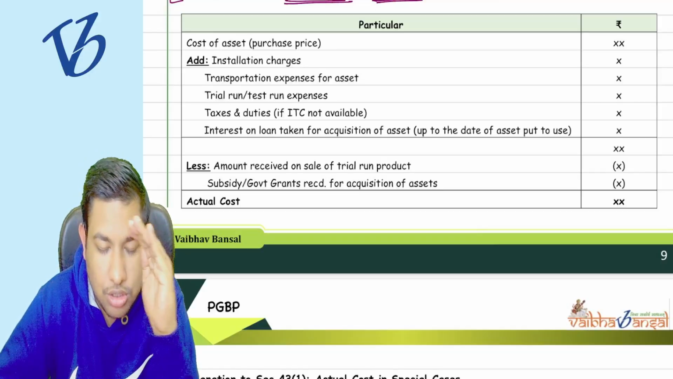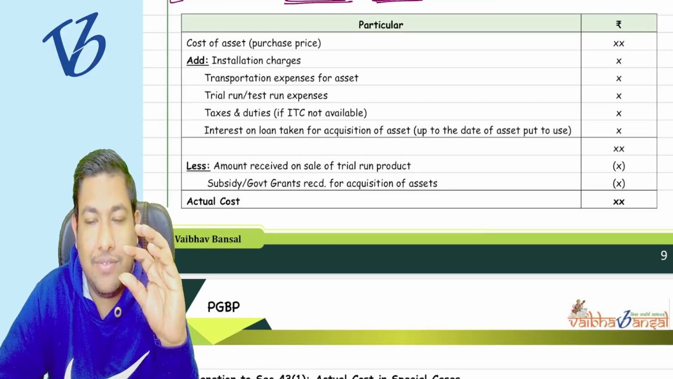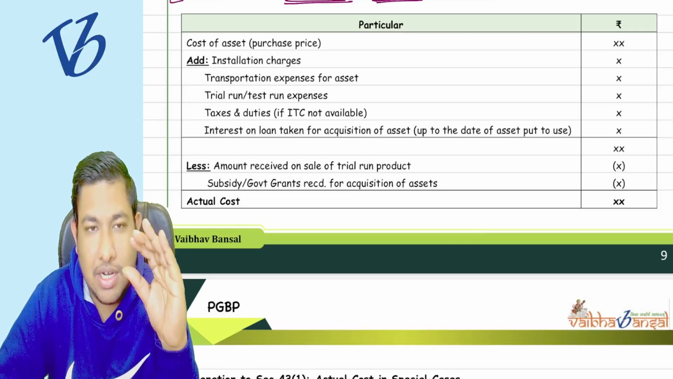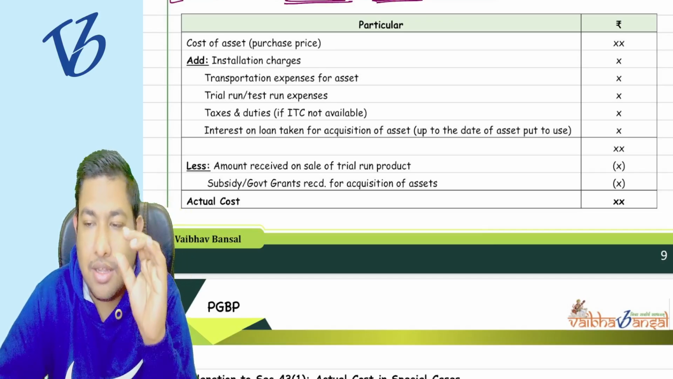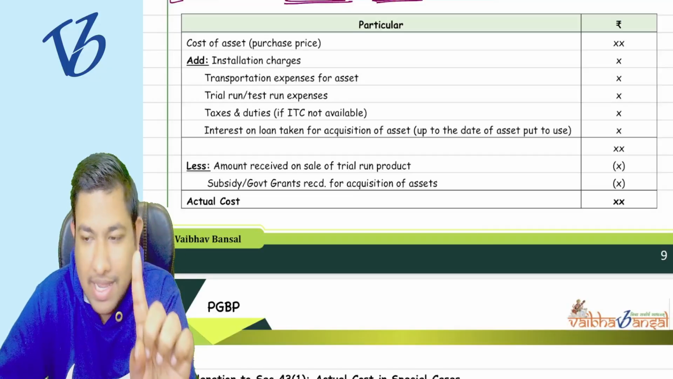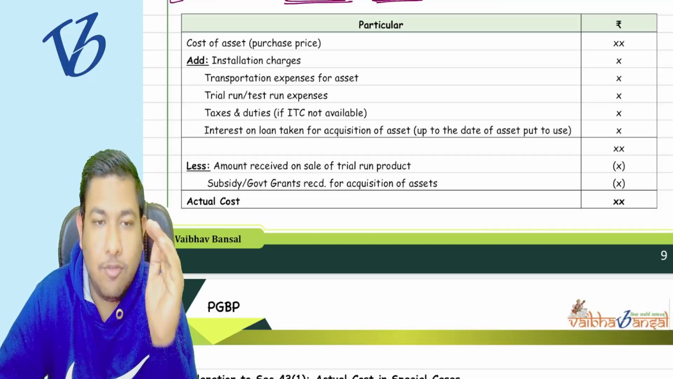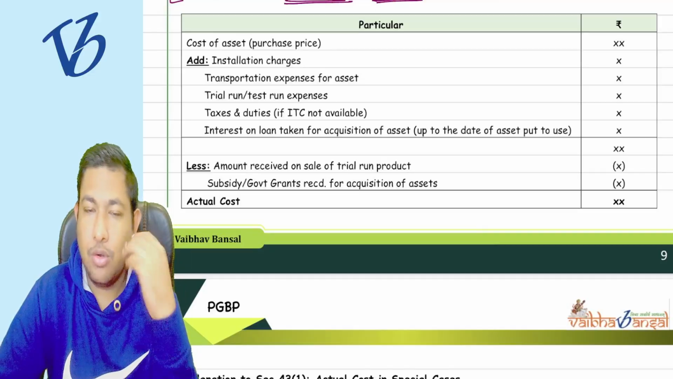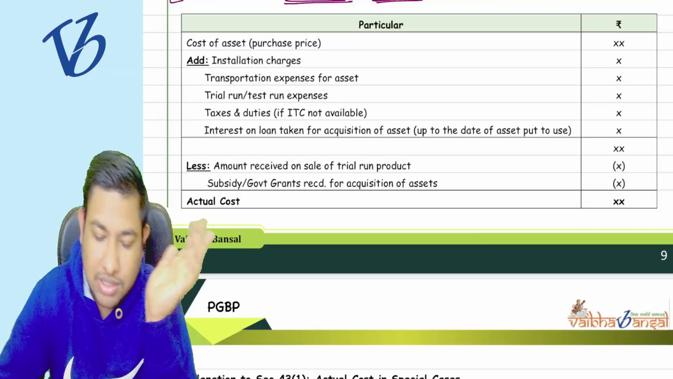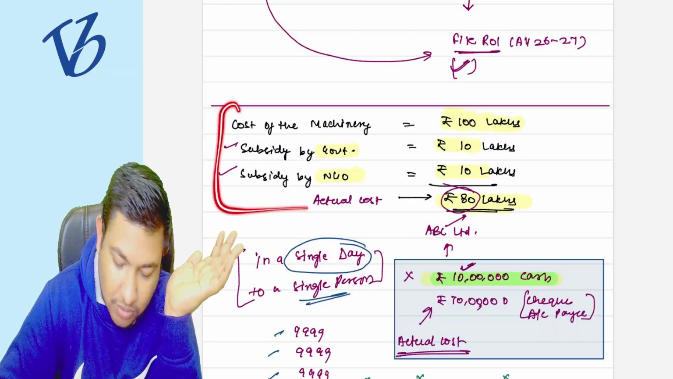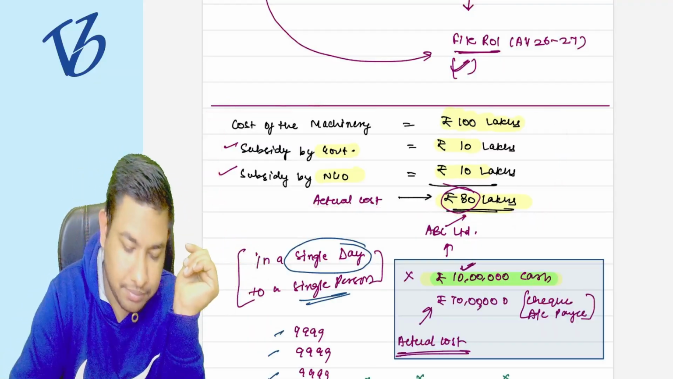See, the cost of acquisition: whatever expenditure we have incurred to put the asset in a ready-to-use condition, all those expenditures are going to be capitalized in the asset. Then whatever amount we have received is to be reduced, and now you will get the actual cost. This is what we have already seen.